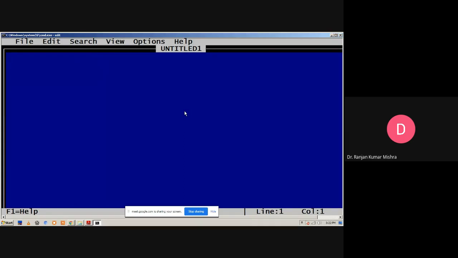First of all, when we compare with C or C++, in C or C++ we have to declare the header file, but in Java we have to declare the package. We have to import the package: import java.lang.*; this is used to import the package. This is the package line.